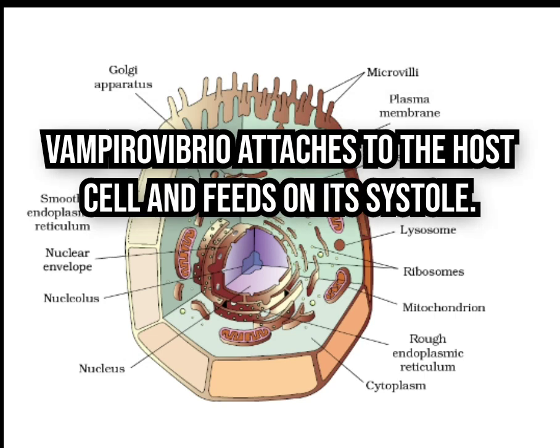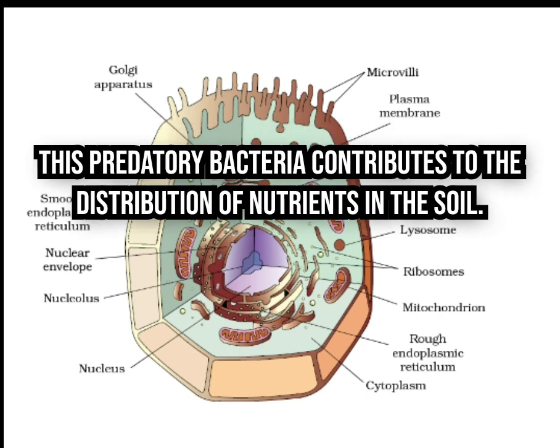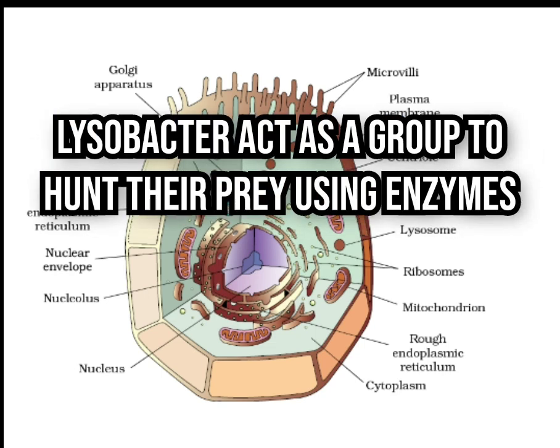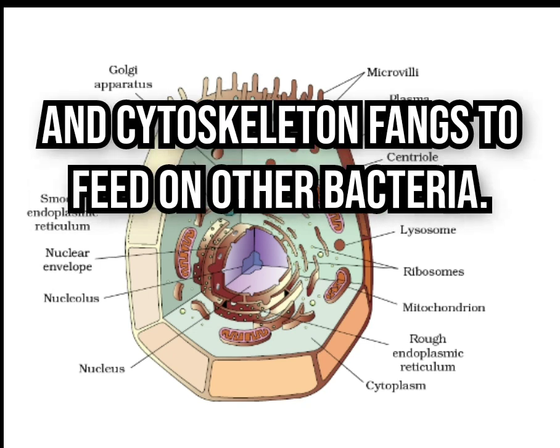Vibrio attaches to the host cell and feeds on its cyst. This predatory bacteria contributes to the distribution of nutrients in the soil. Lysobacter act as a group to hunt their prey using enzymes and cytoskeleton fangs to feed on other bacteria.